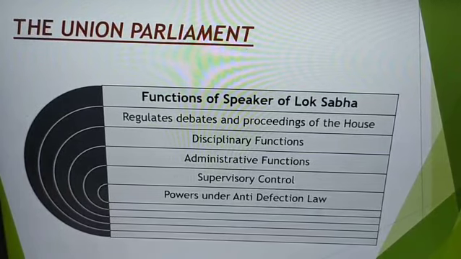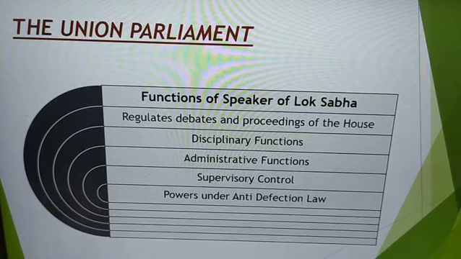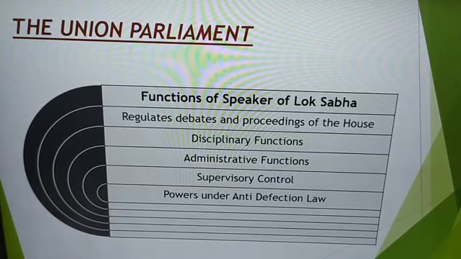Defection means giving up the membership of the party to which a person belonged, or on whose ticket he or she has contested an election, and joining another party or group.